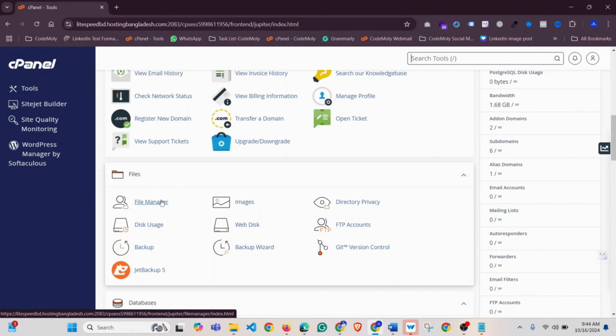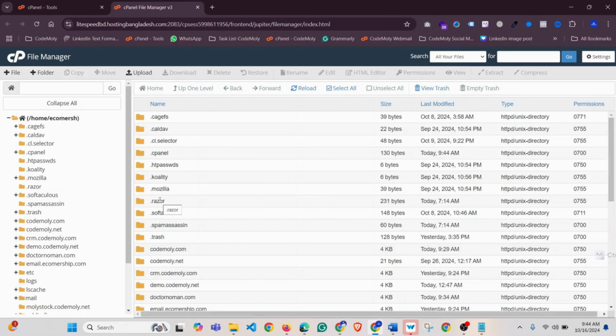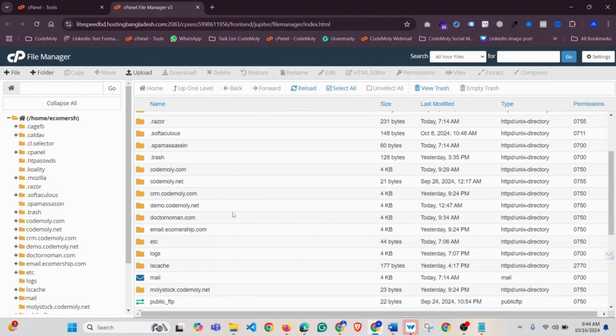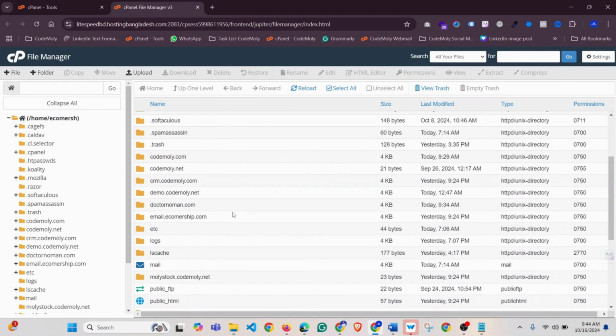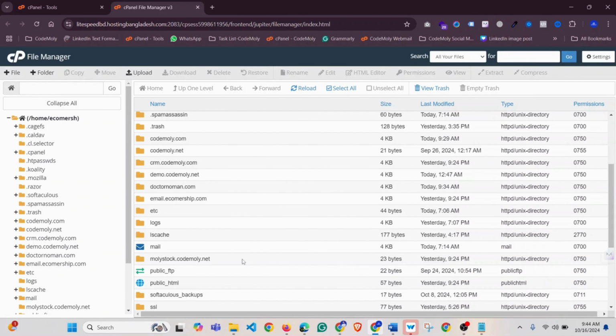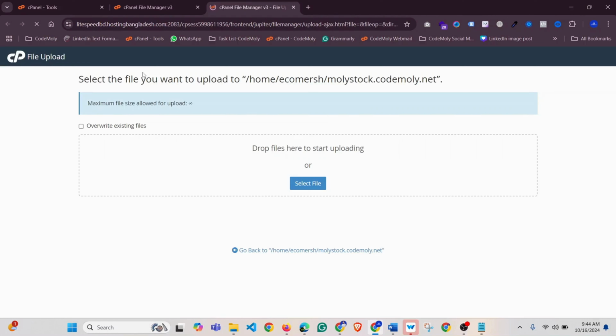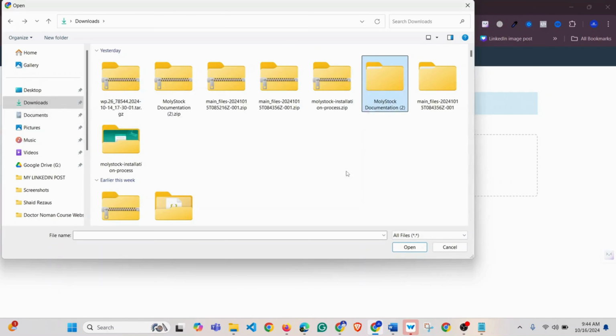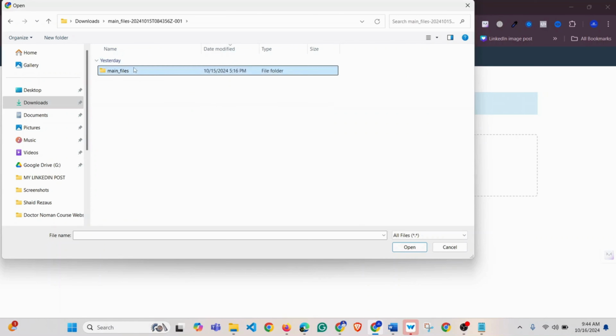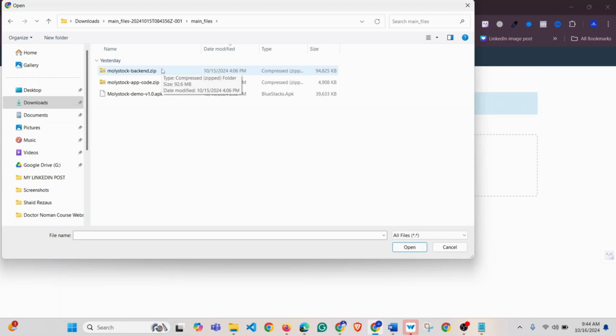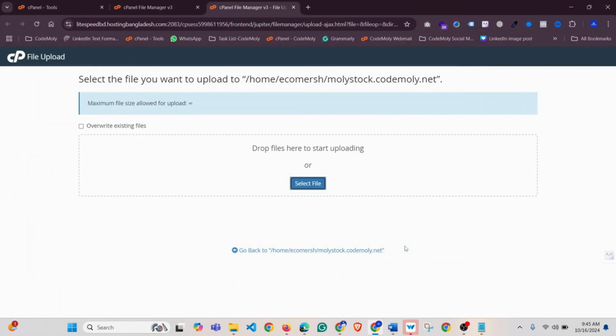Now we have to go to the file manager and select the root folder where you want to store your software. So let's say our root folder is molystock.codemoly.net. I'm clicking on that and clicking on upload. Select file and go to the file that you already downloaded from CodeCanyon. Select the MolyStock backend zip, and click on open.